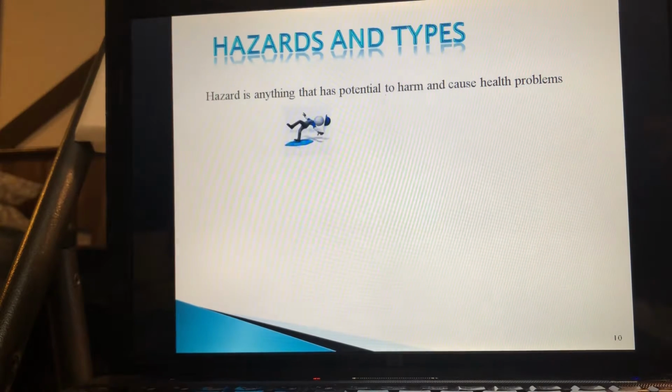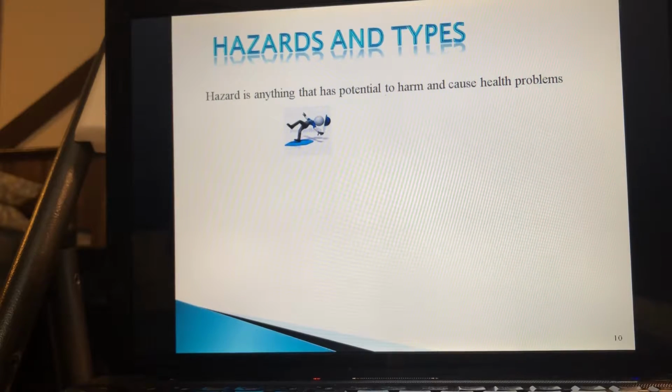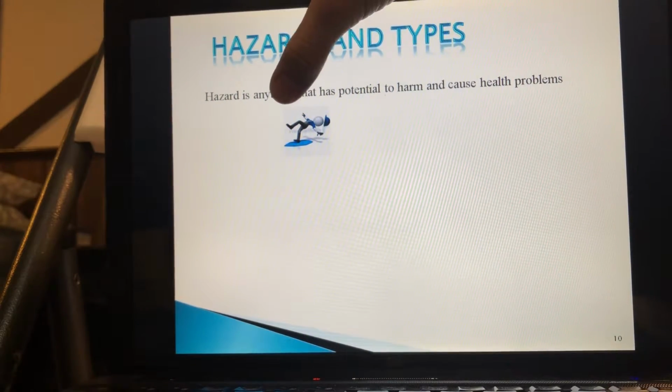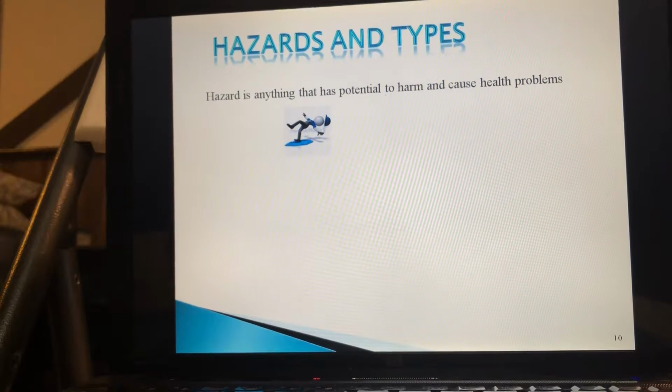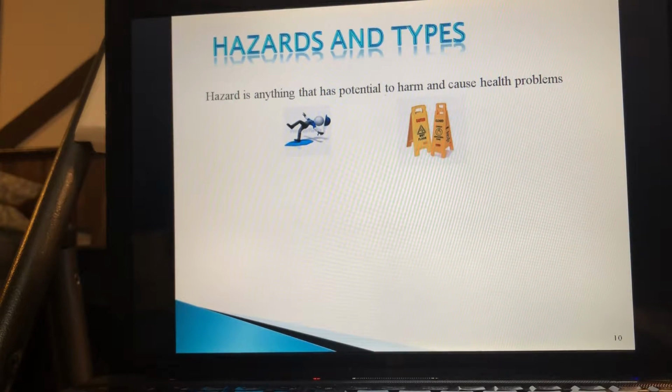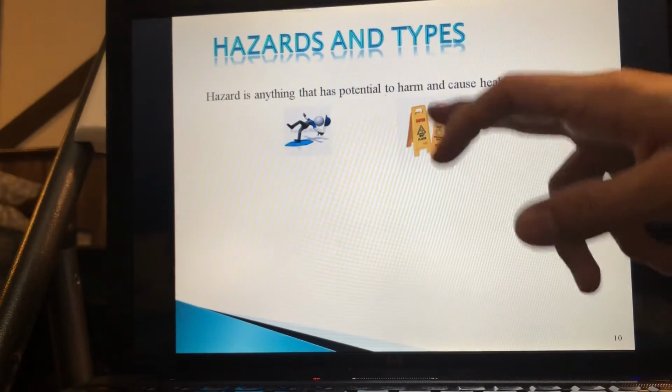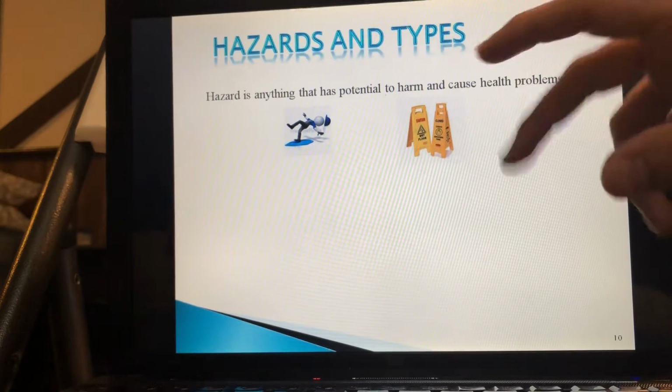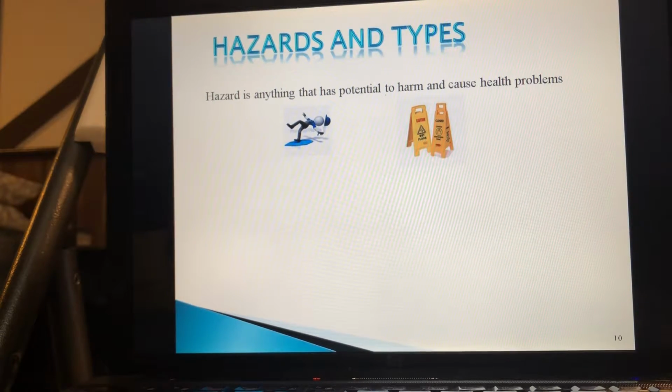For example, if there is a spill of water in a room, then this water might be a hazard, right? It is a source. It is a slipping hazard. If access to that area is prevented by a physical barrier, then the hazard remains, but the risk would be minimized. The hazard would not completely go away because of this preventing barrier. You can completely remove the hazard by cleaning the water, cleaning the floor.